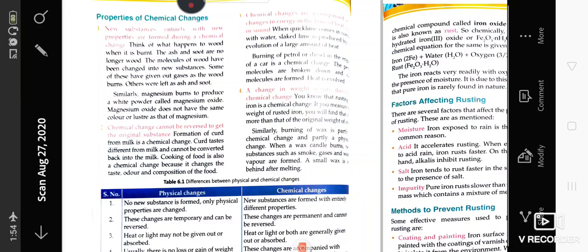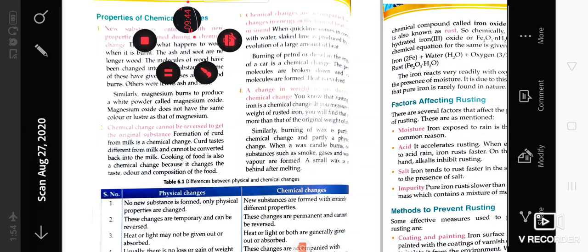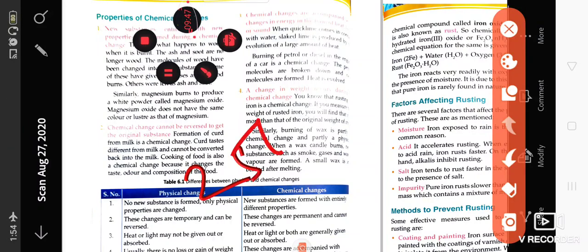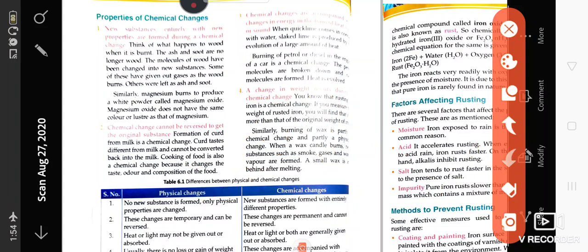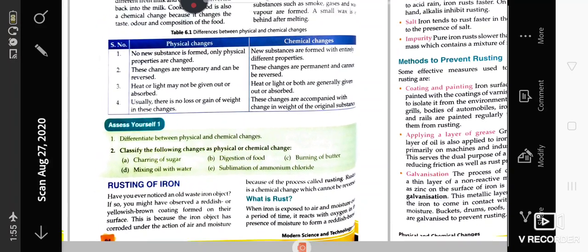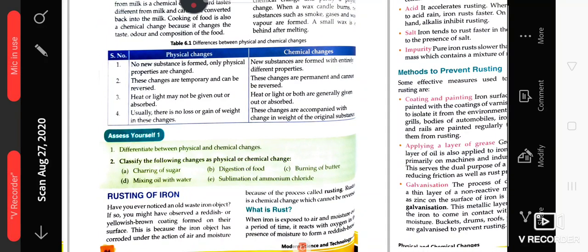If you burn a wood that is 250 grams, when it becomes ash it will be only 50 grams. So there is a change in the mass or weight of the substance. Like this you can easily know the differences between chemical and physical changes.